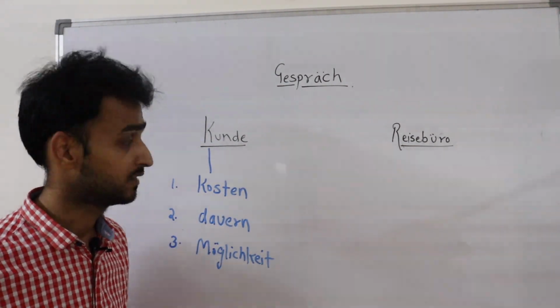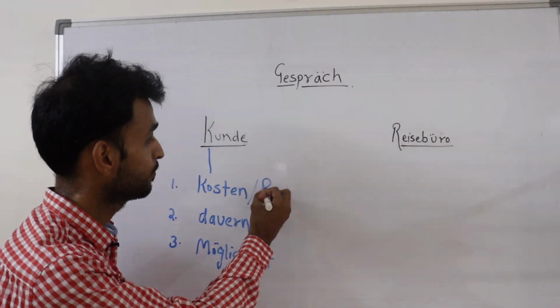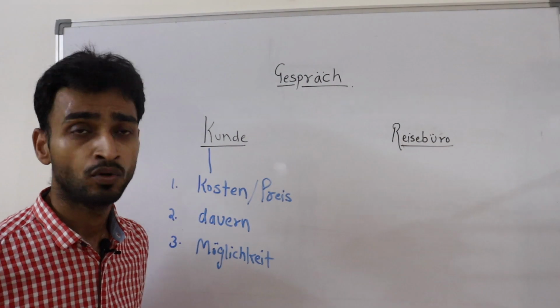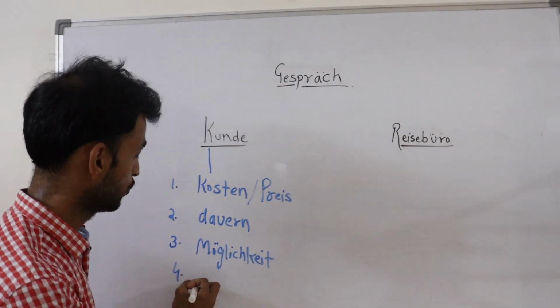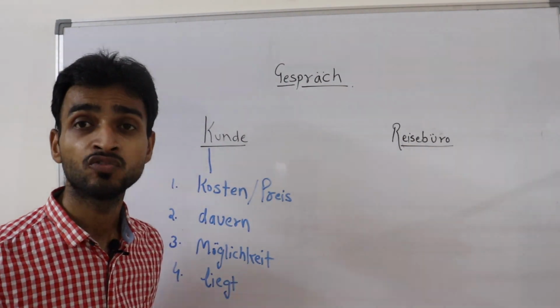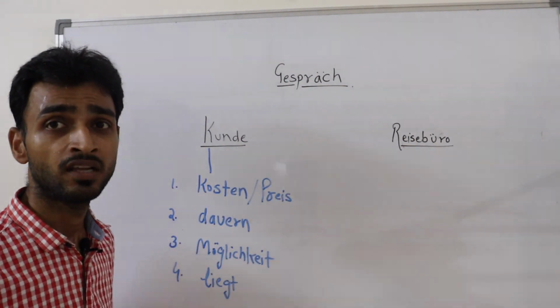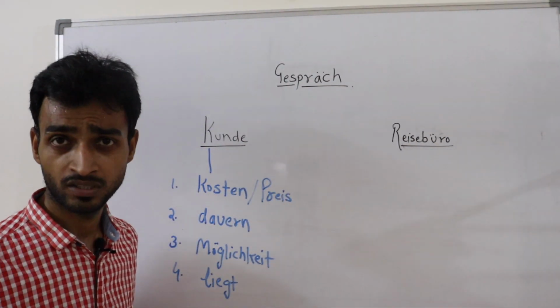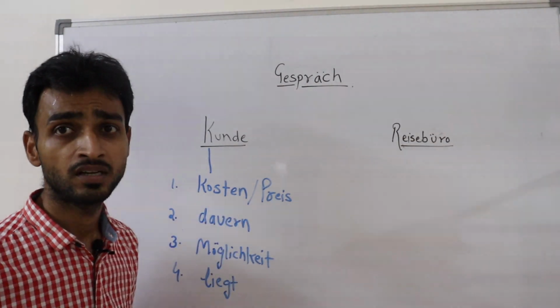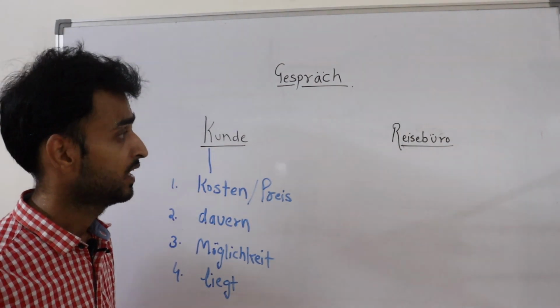What are the possibilities? Cost, we say price. And then Lage, location, like wo liegt das Hotel? Suppose he is suggesting one hotel and you are asking wo liegt das Hotel eigentlich? So these are the basic 4 points that you can ask in a conversation.